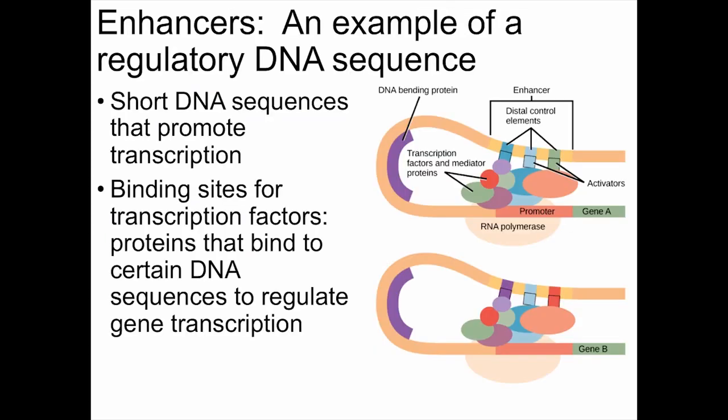Enhancers are a type of regulatory DNA sequence that are present in eukaryote cells, and the reason they are there is that eukaryote RNA polymerase cannot initiate transcription on its own. Enhancers are short DNA sequences that promote the process of transcription. Remember, transcription is the process by which DNA's instructions for producing proteins are copied by RNA polymerase to produce mRNA.